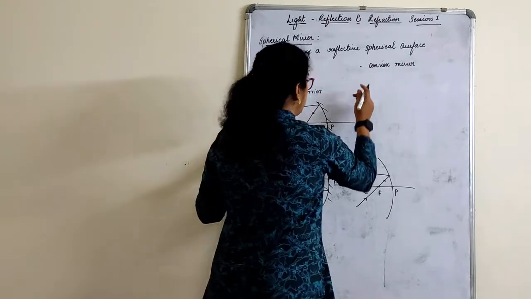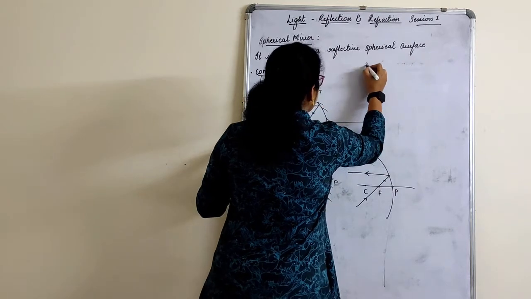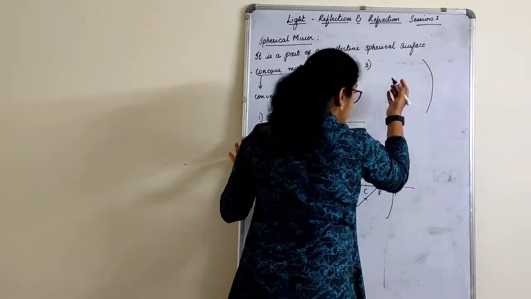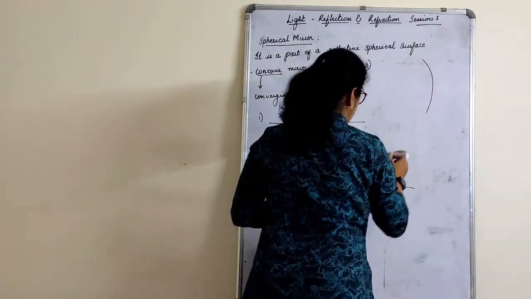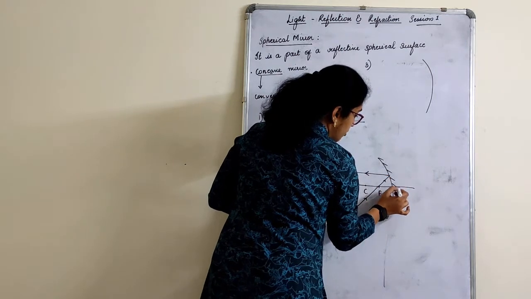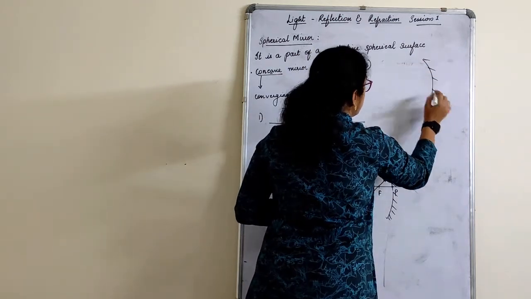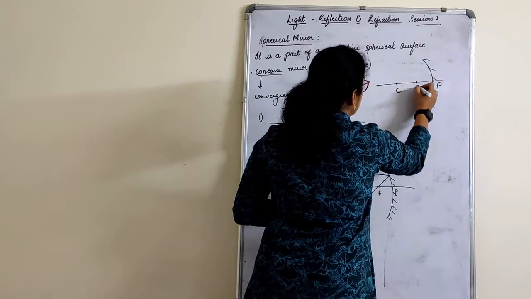Last rule, rule number 3. So we'll drop this. Don't get confused with convex then. Now rule number 3 is, there is also rule number 4, that's the known rule to everybody. I'll also mention that. Yeah, children, I forgot. This will be the wrong ray diagram if I have not shaded this part, right? So just show the rough surface. This is the pole, this is the curvature, and this is the focus.